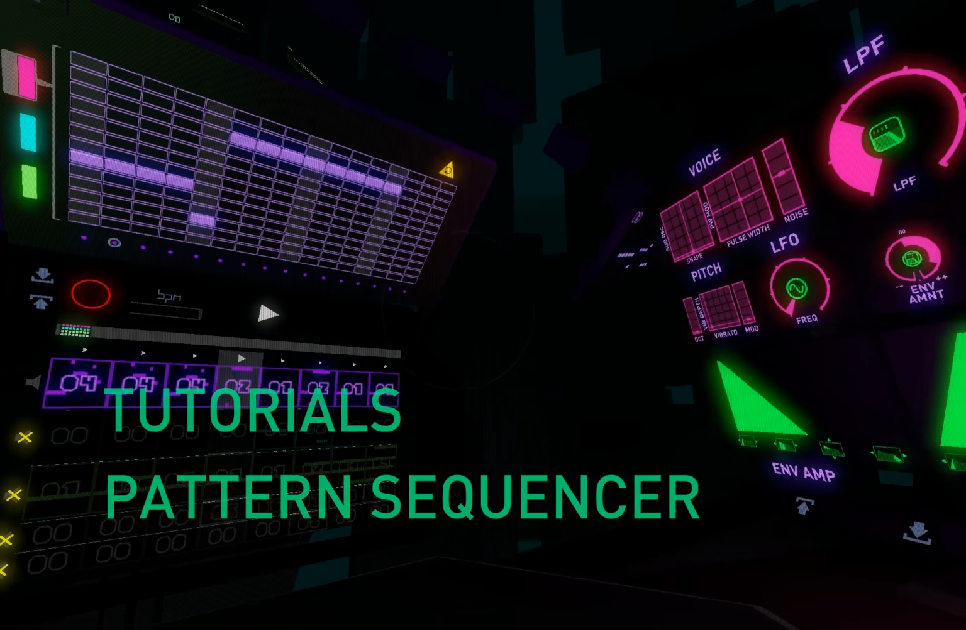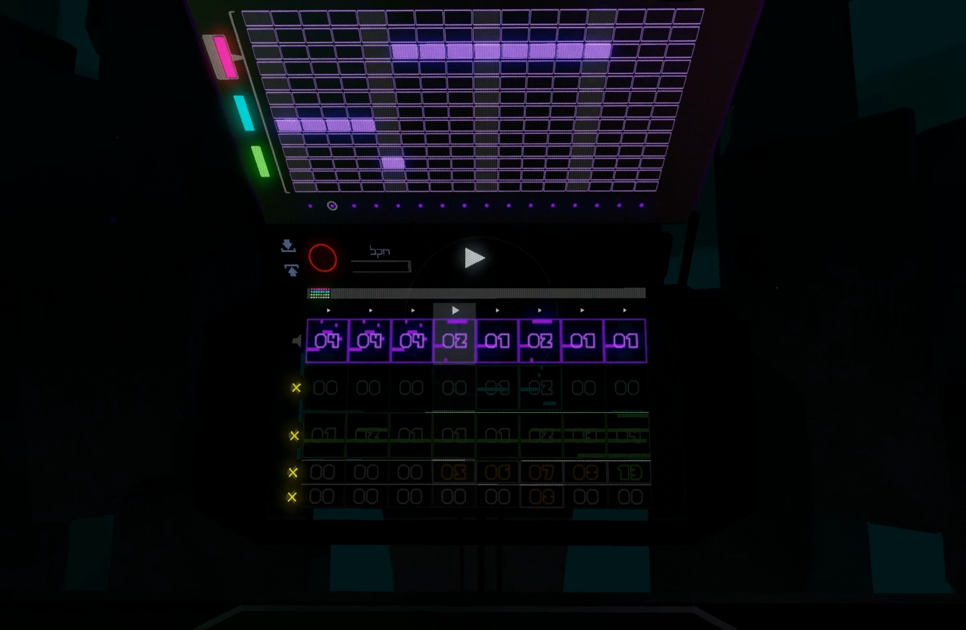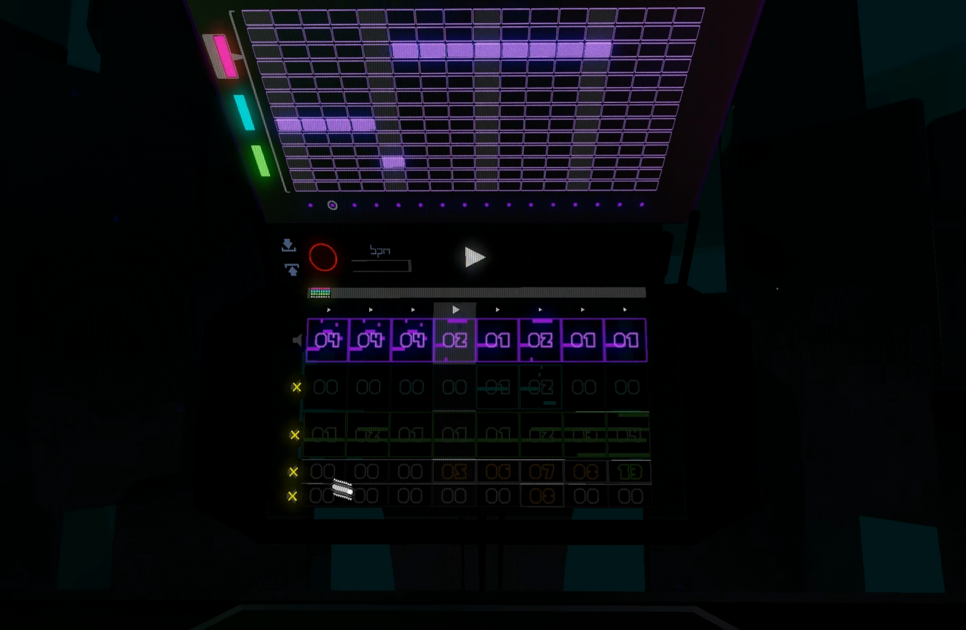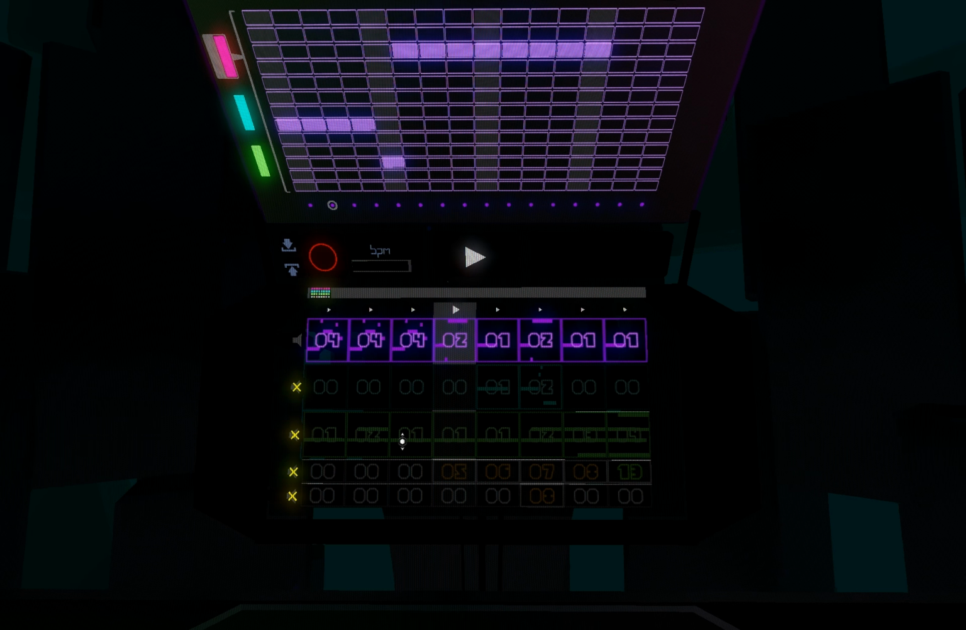In this video, we are going to take a look at the pattern sequencer. The pattern sequencer is one of your main tools in the studio, and it's where you can compose, arrange, and even perform your own songs. It's a very powerful tool, and we'll do our best to cover everything.